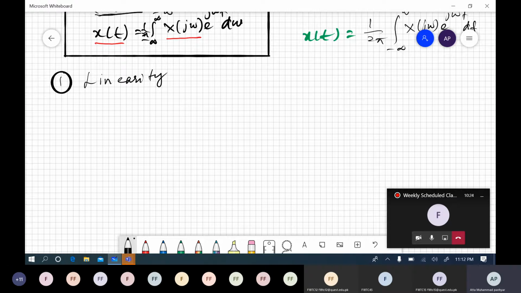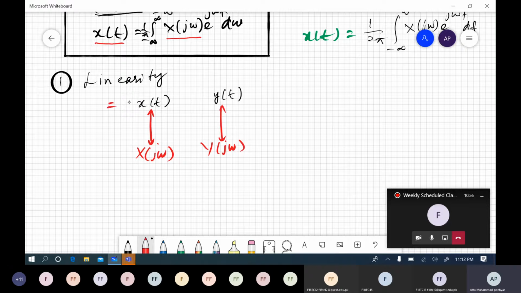What linearity states is that, for example, if you have a signal x of t and its transform is x of j omega, and you have another signal y of t and its transform is y of j omega, then if there is another signal that is equal to the sum of both signals with some arbitrary coefficients a and b multiplied, right?